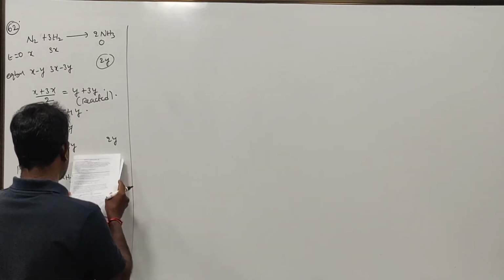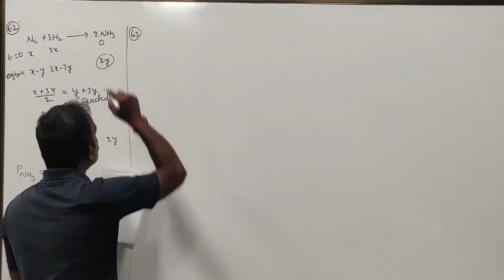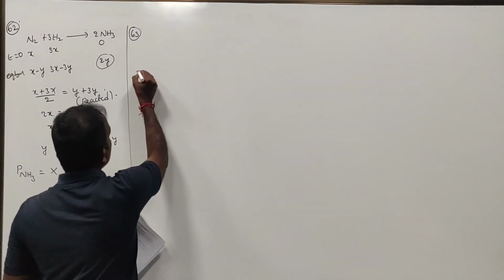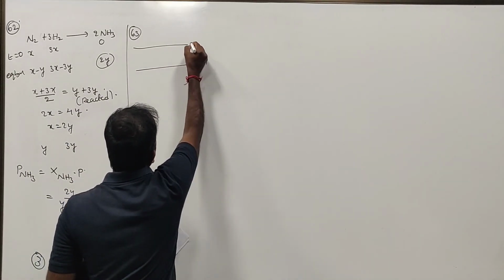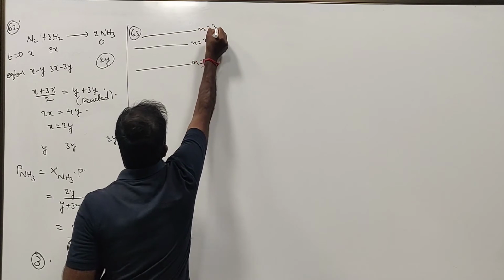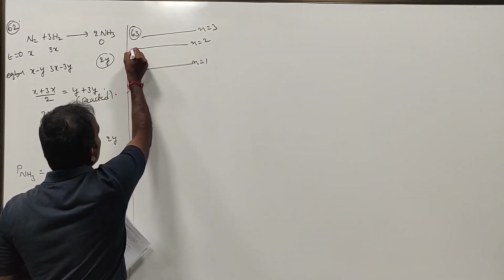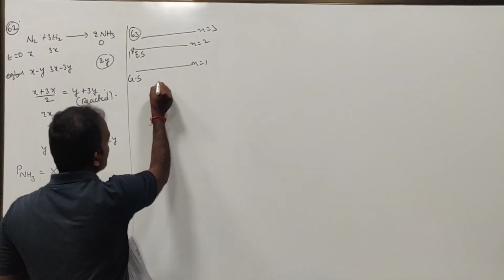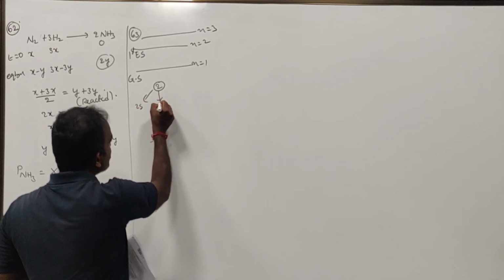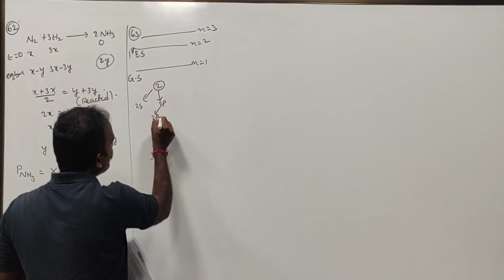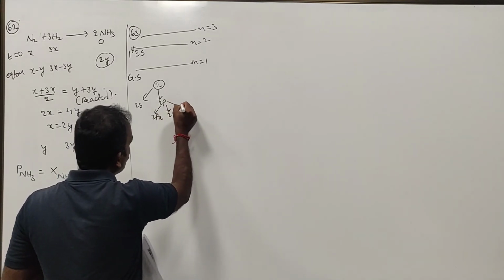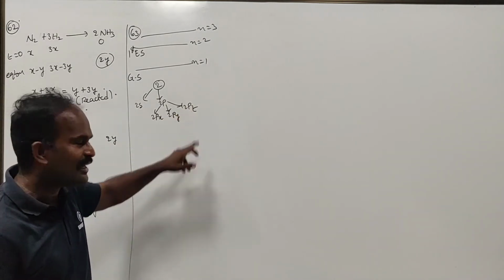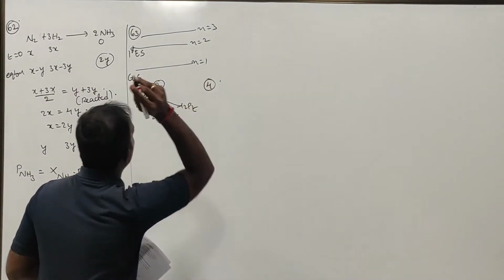Now, question number 63. I guess this is a peanut question for you. The degeneracy of the first excited state of the hydrogen atom. n equal to 1, n equal to 2, n equal to 3. This is the ground state, and the first excited state, or second energy state, is the second orbit. In the second orbit there will be 2s and 2p, and in 2p we have 2px, 2py and 2pz. Therefore one 2s orbital, plus 2px, 2py and 2pz. On the whole it is going to be 4.